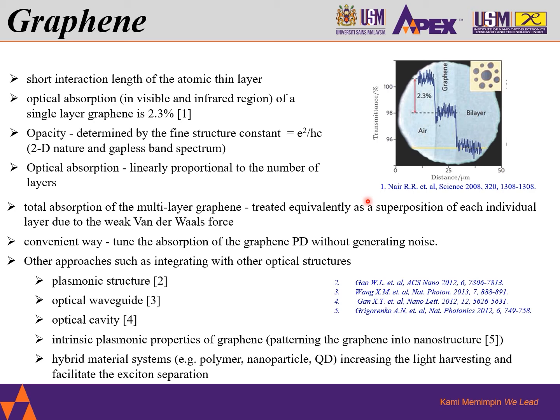Other approaches for integrating graphene with optical structures include plasmonic structures, optical waveguides, optical cavities, or utilizing the intrinsic plasmonic properties of graphene by patterning the graphene into nanostructures, or implementing a hybrid material system, for example polymer or nanoparticles, to increase the light harvesting and facilitate the exciton separation itself.